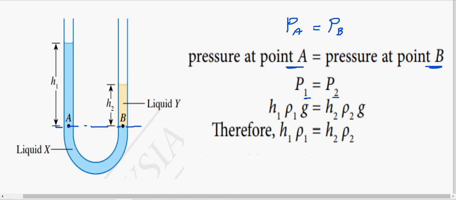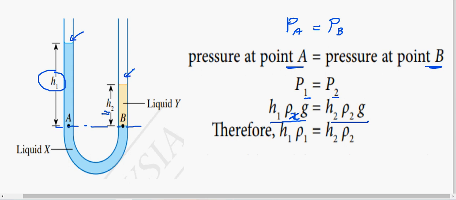Alright. Now, since this is about pressure in liquid, we can use the formula h rho g, left side, right side. On the left side, the height of the liquid is h1, put 1, and the density will be that of liquid X. Means that 1 represents X, so here we can put X. G will be the same. And then on the right side, we have the height of the liquid, meaning the depth of the liquid measured from the surface of the liquid.